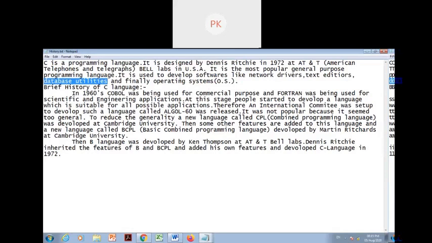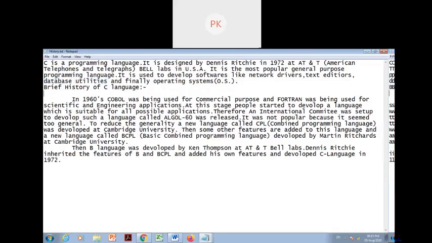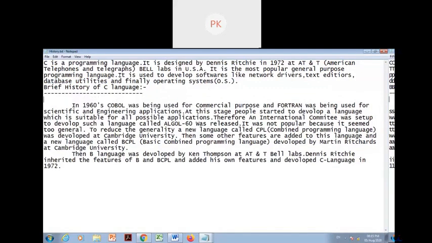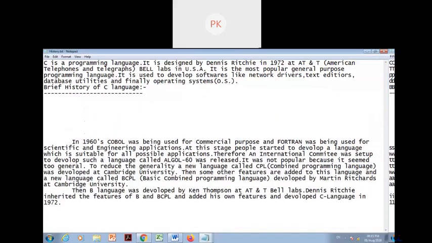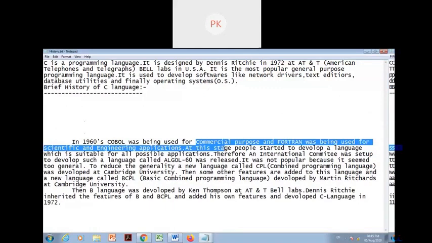So what are the previous languages before C? What is the root? Let's see. In 1960, the COBOL language is there. COBOL was being used for commercial purposes. Fortran, one more language, was being used for scientific purposes. So COBOL is for commercial purposes, and Fortran is for scientific and engineering applications.